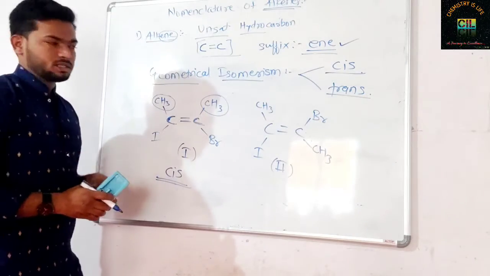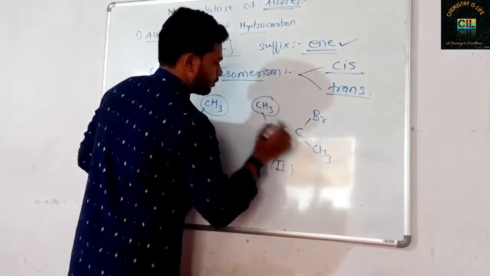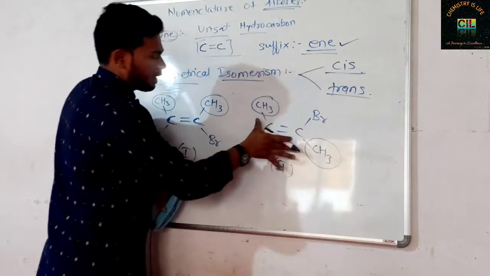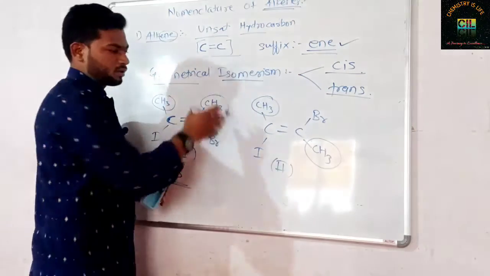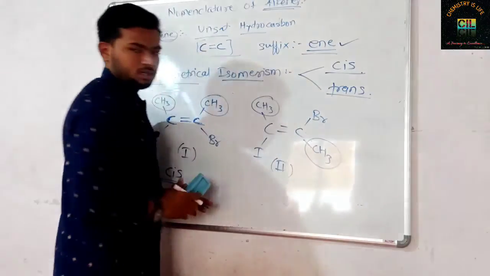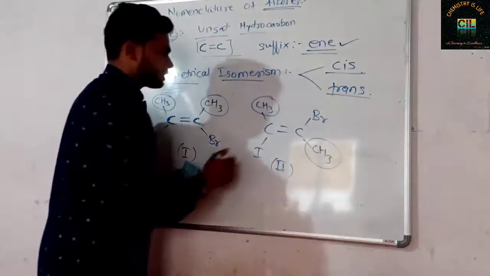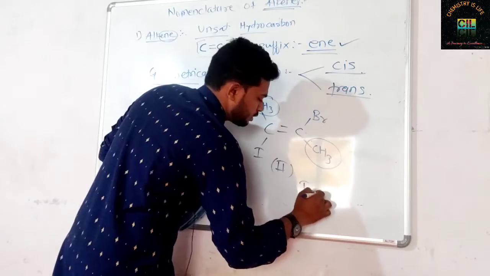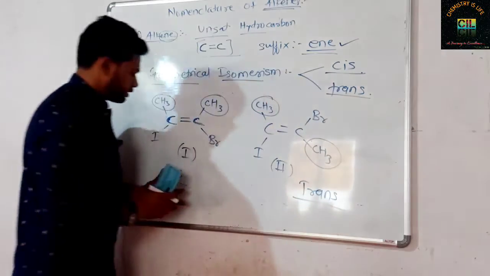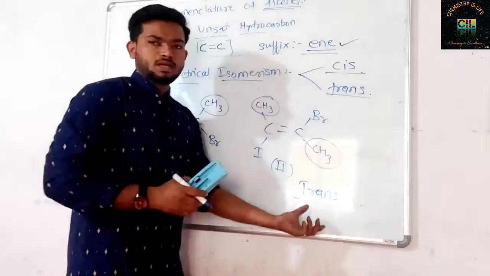This is called cis. And if the similar substituents, similar groups, are present at opposite sides of each other, this one is here and this one is here, these are opposite to each other. If they are present opposite to each other, this is called trans. This is a cis isomer. This is a trans isomer.